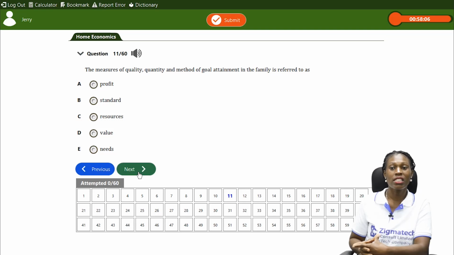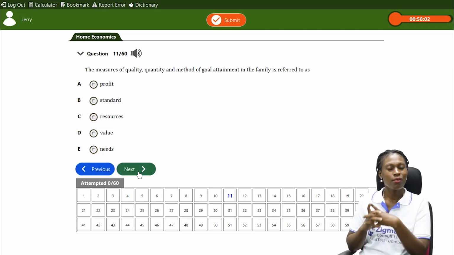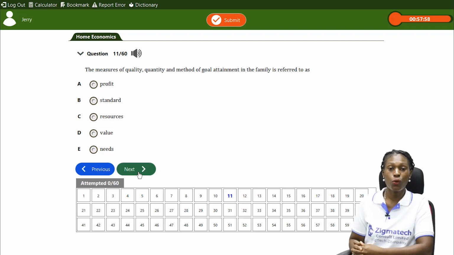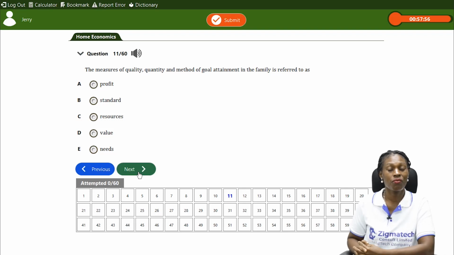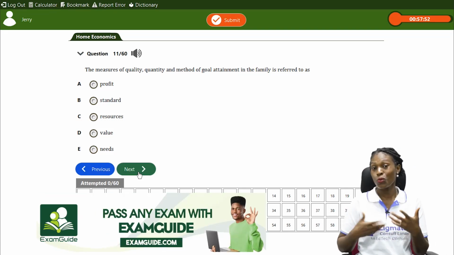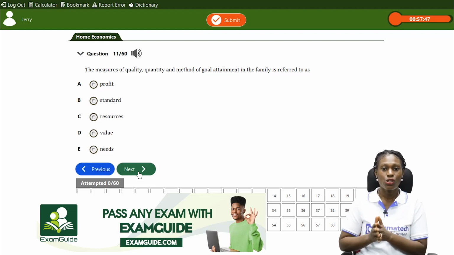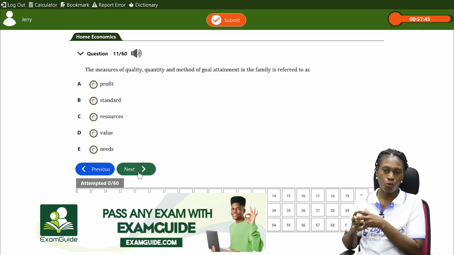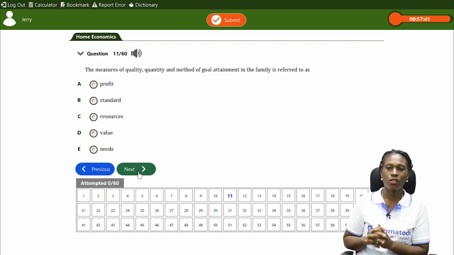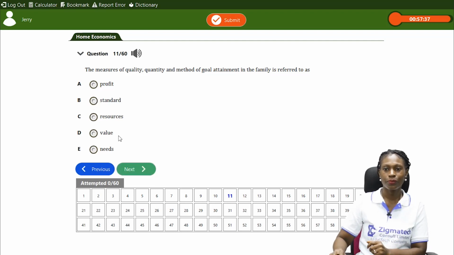The measures of quality, quantity, and method of goal attainment in the family is referred to as what? B. Standard. Now, the standard is very, very important. If there are no standards in families, then you're not ready to move on to make plans. So you have to put your standard to what and how you want to achieve these goals. So the right answer there is what? Standard. Standard is the correct answer to that question.